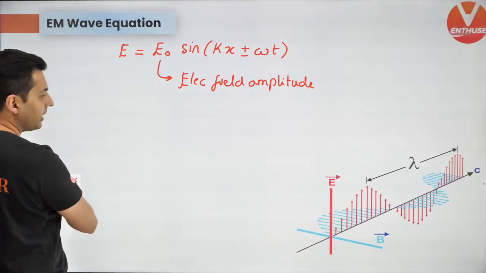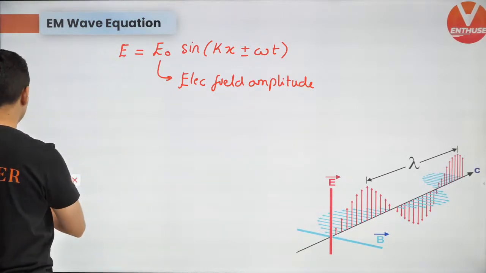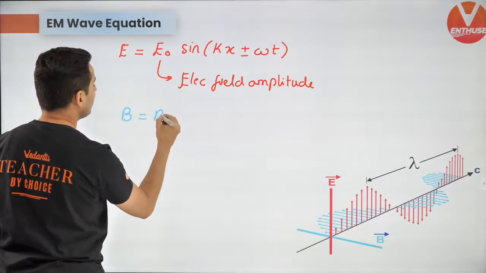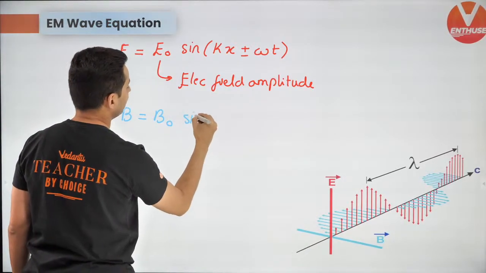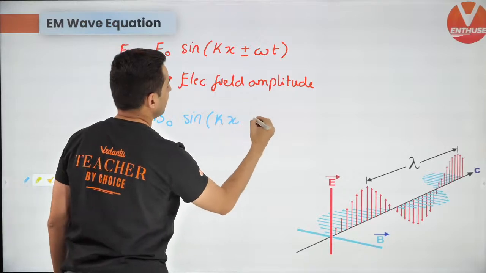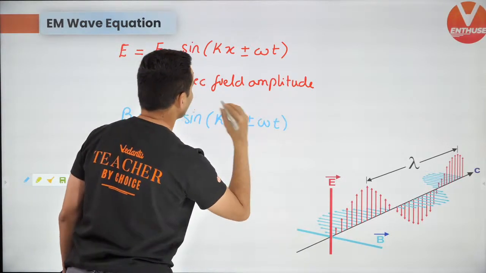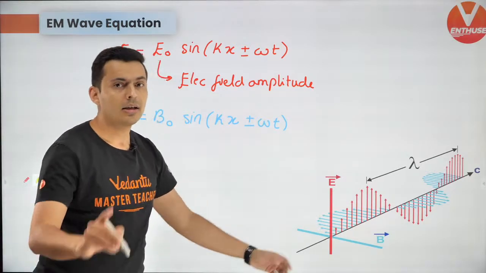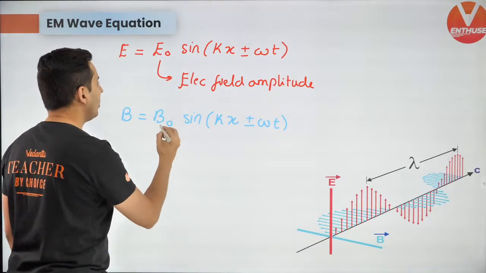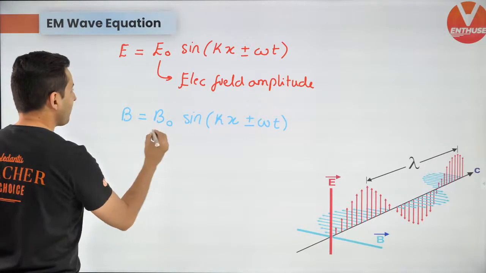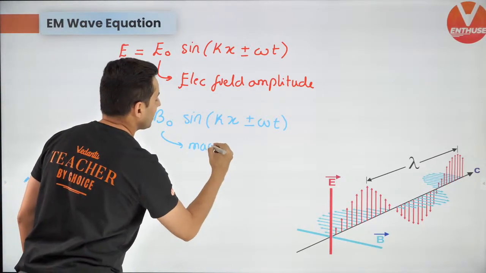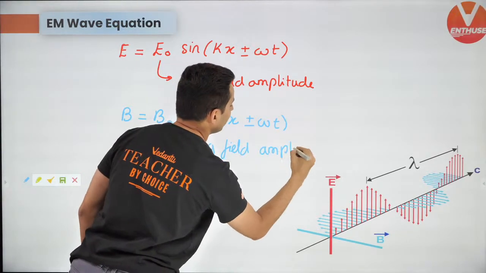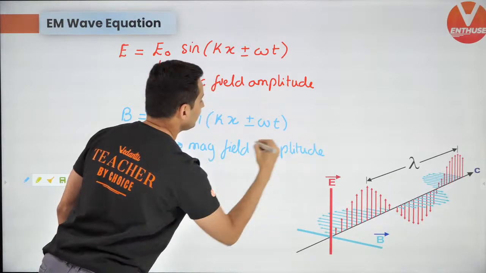Similarly, think about the magnetic field, guys. The magnetic field will have a similar equation. B is equal to B naught sine of the same kx plus or minus omega t. Alright, that's how this works. This is how the equations look. What is B naught? B naught obviously will be the magnetic field amplitude. Keep this in mind.